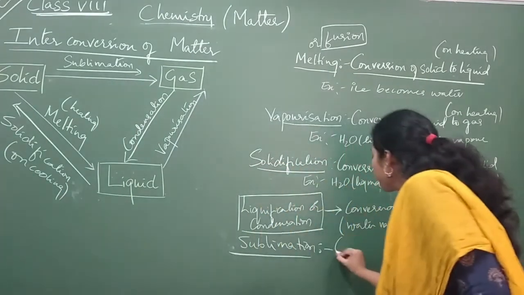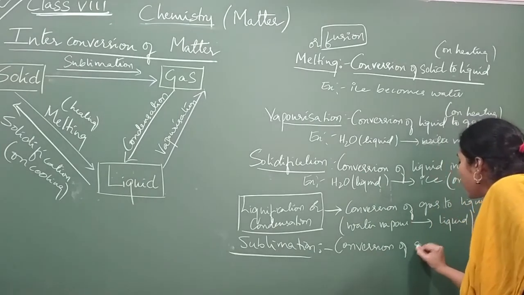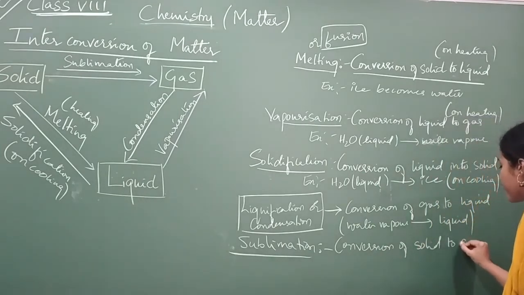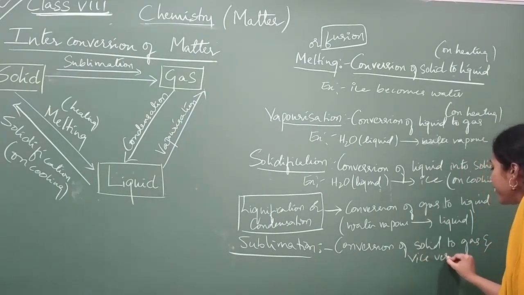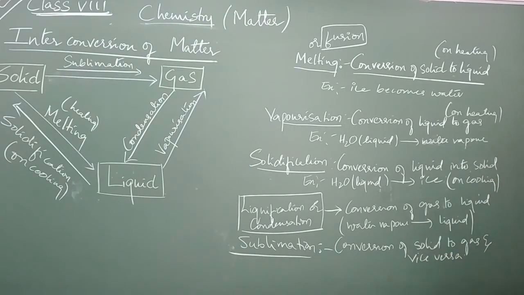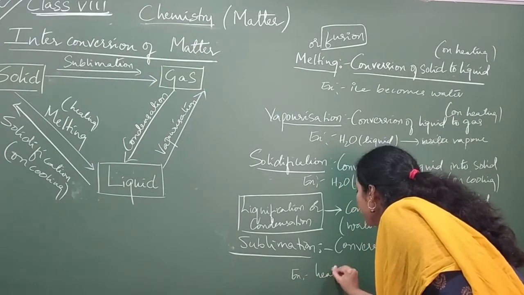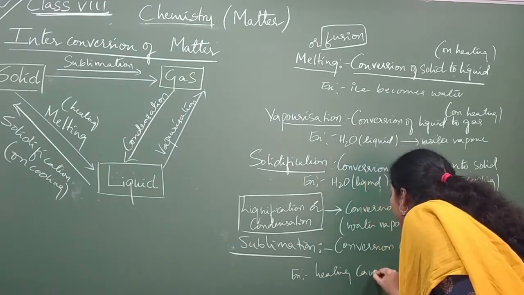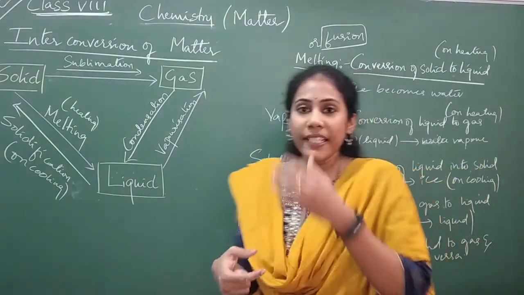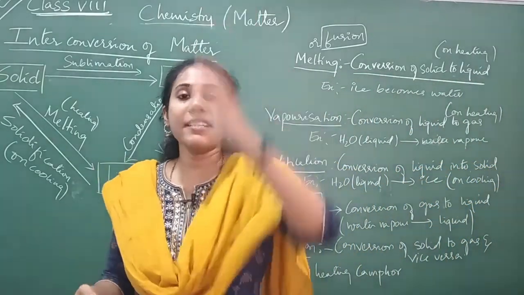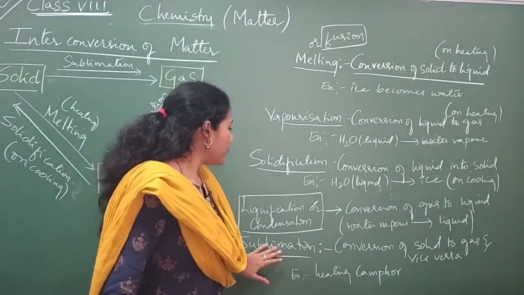Conversion of solid to gas and vice versa is called sublimation. What example will you put here? Heating camphor. Camphor is a solid, and when you heat it, it directly gets converted into vapor. So that is an example of sublimation.